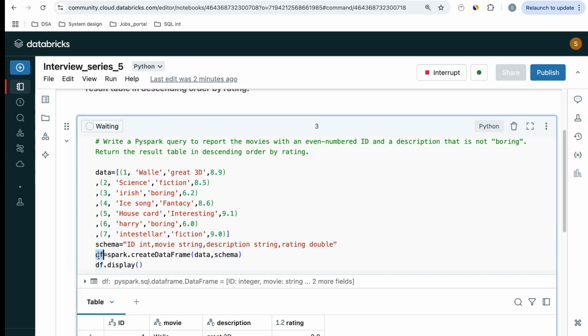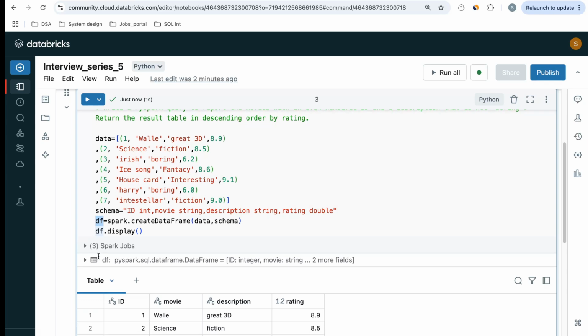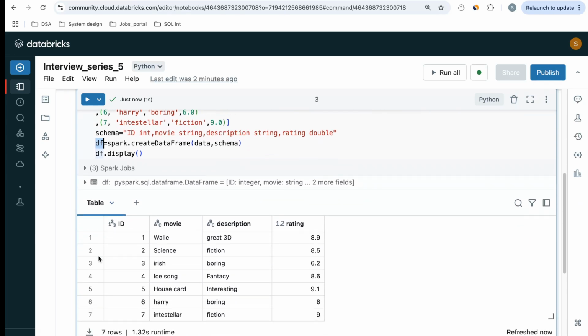If you don't know how to create a data frame, I recommend you watch my playlist of Spark Basics to Advanced, in which I have explained how to create schemas in different ways and how to create the data frame. This is my data frame that is ready, with ID as integer type, movie string, description string, and rating as float type. Now, if you see, there are a total of 7 movies and 7 descriptions here.